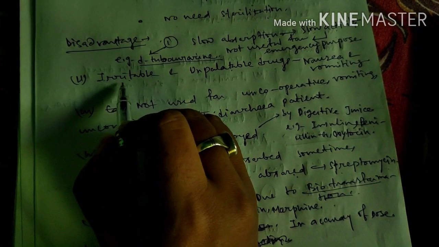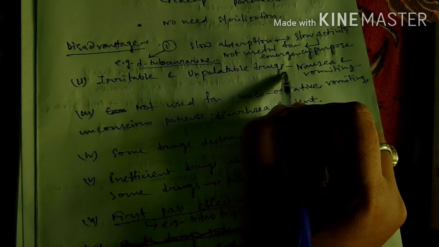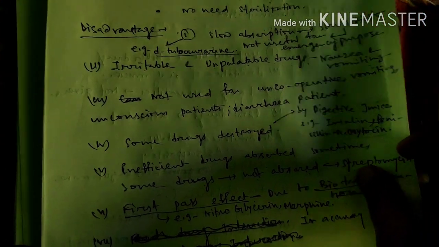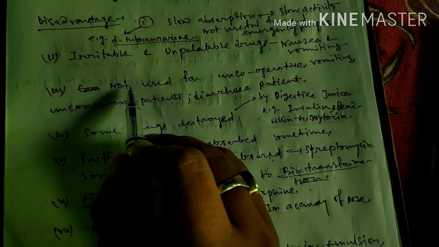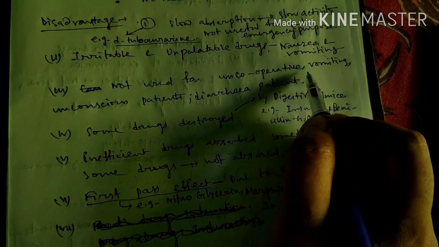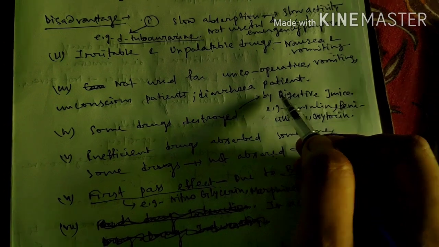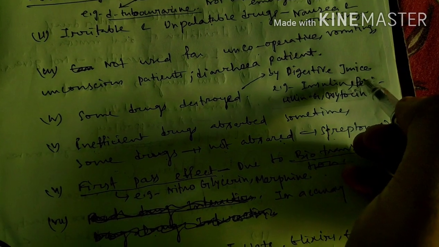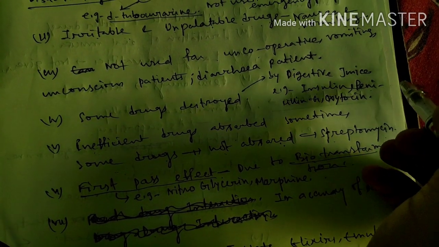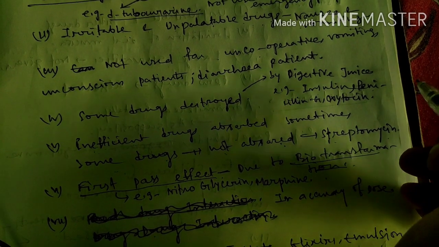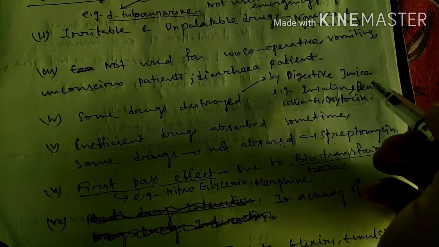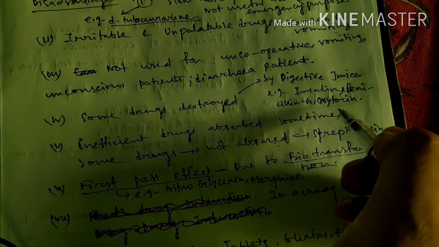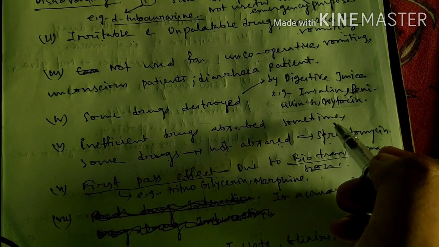Irritant and unpalatable drugs, which cause nausea and vomiting, cannot be given by this route. The oral route is also not used for uncooperative patients, vomiting patients, diarrhea patients, and unconscious patients. Some drugs are destroyed by digestive juice, such as insulin, penicillin G, and oxytocin. These drugs are destroyed by the digestive juice, so their therapeutic activity will be less, and they are not preferred by the oral route.